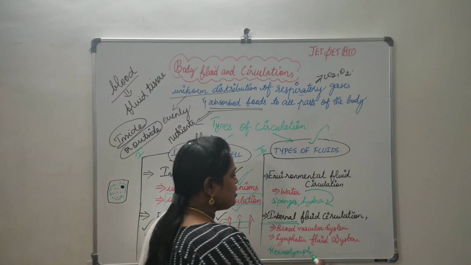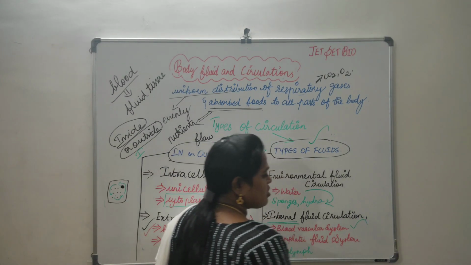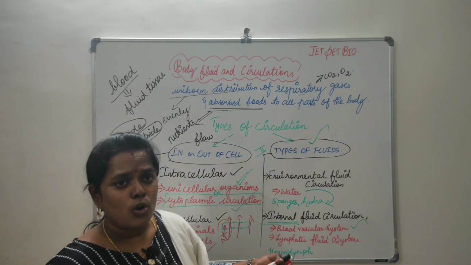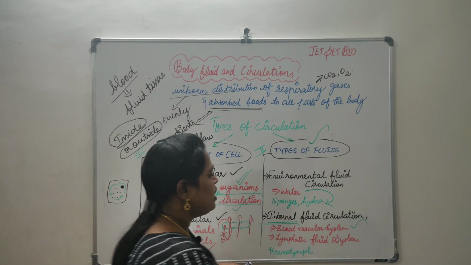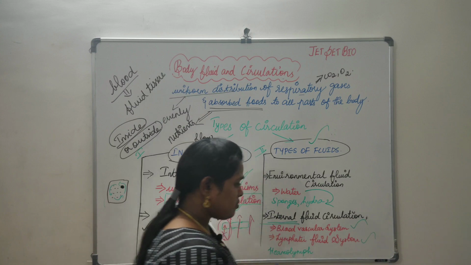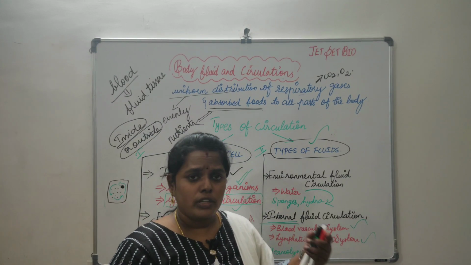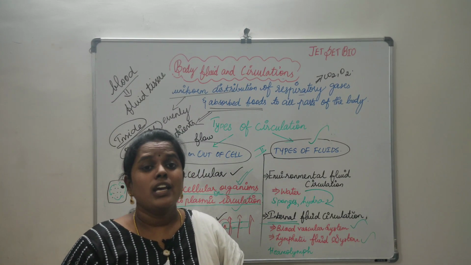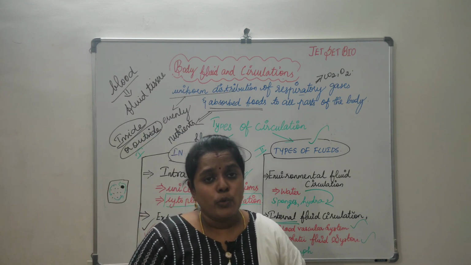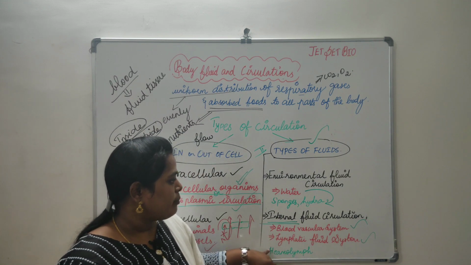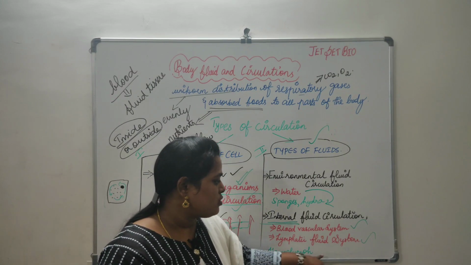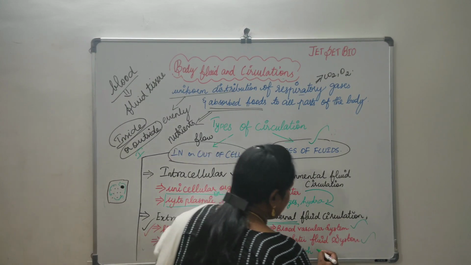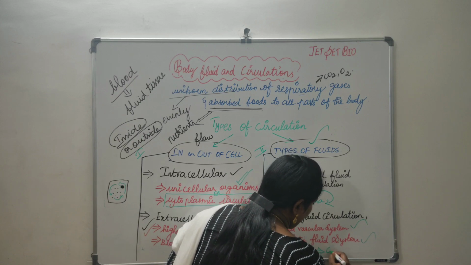In this case the main thing is the blood vascular system, that is the blood vessels, arteries and veins, which help in the process of circulation. And then the lymphatic fluid system, the lymph vessels, which is also present by default in macroorganisms like human beings. So they come under internal fluid circulation. And one more thing is hemolymph, the type of fluid found in insects like cockroaches.